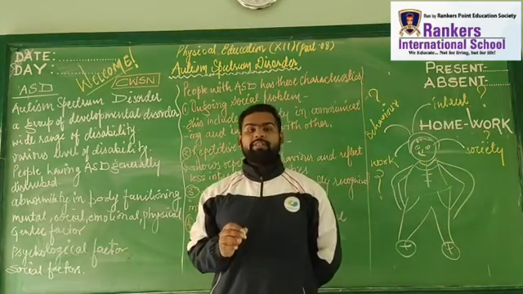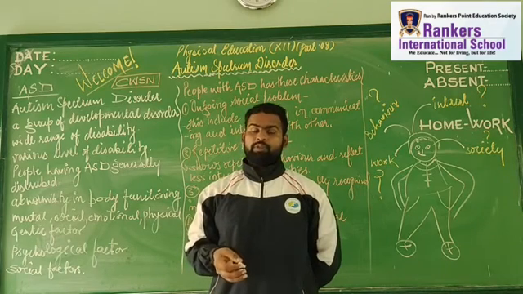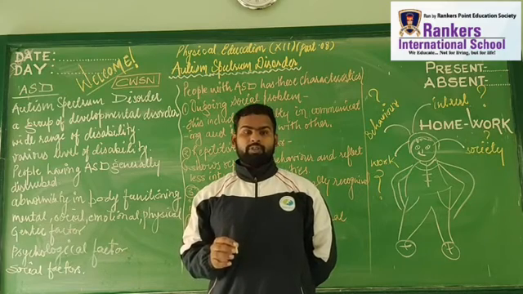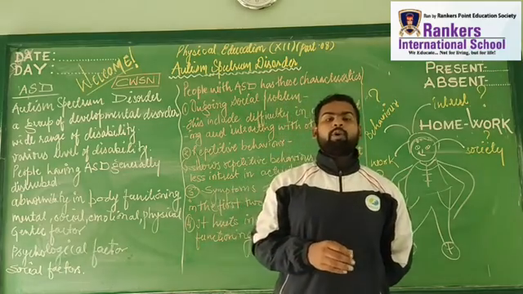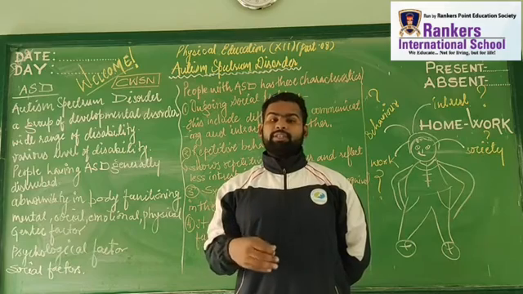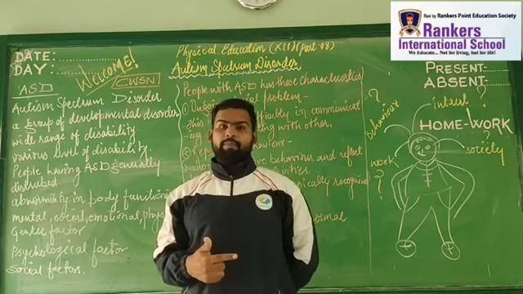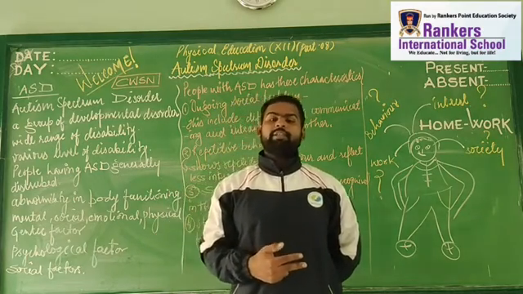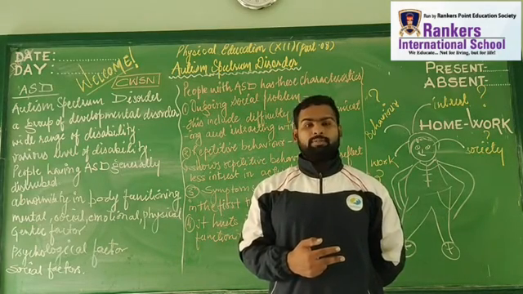When we talk about a child with special needs, it means they definitely need some special care, just because they are having some kind of problem. They may have a disability, they may have a disorder. Disability is a kind of impairment. It may be sensory, it may be a physical problem, it may be a cognitive problem. Now let us understand the meaning of physical impairment or physical disability.